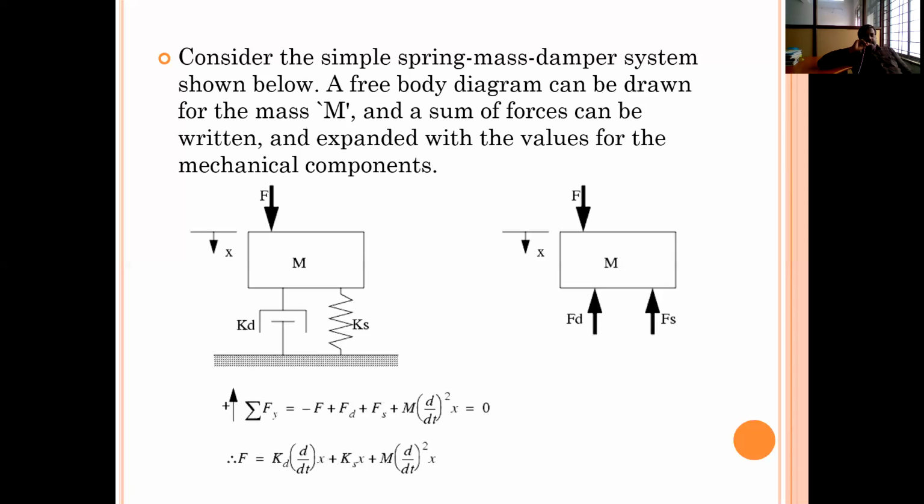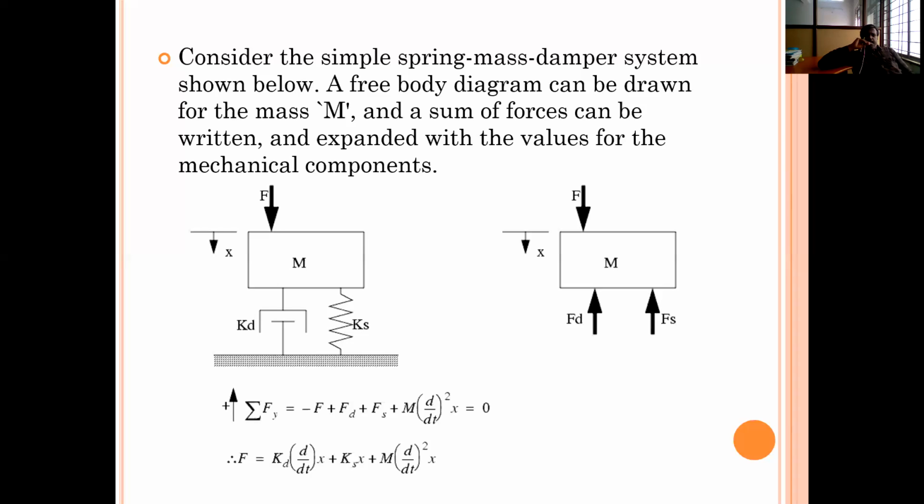Clearly see that if the mass element is there, the second order term is present in the differential equation. If the damping element is there, the first order term will be present in the differential equation. If the spring element is there, the zero order term will be present in the differential equation. So if all three elements are there, then this is the general equation.